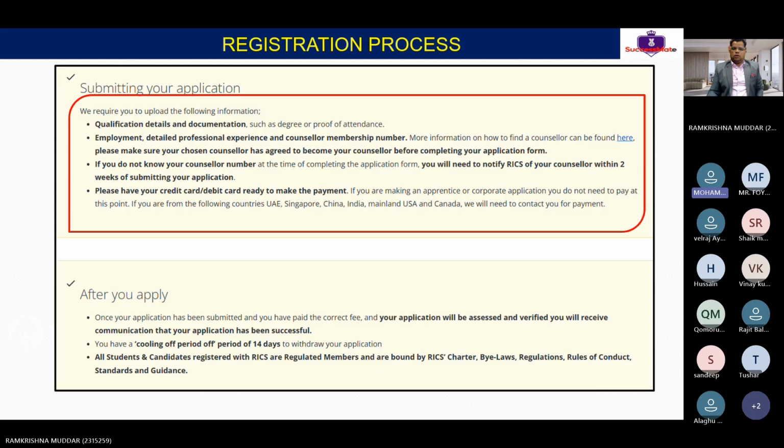Any expiry date, or is it every 3 years? Every year, see, Mr. Mohsin, RICS is a globally recognized institution, so it has a certain value. Once you get this membership, every year you have to pay fees to the RICS. You keep on paying until and unless you are a member of the RICS. But that is very, very minimal.